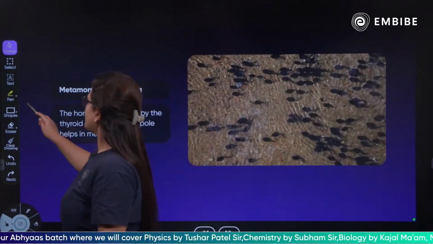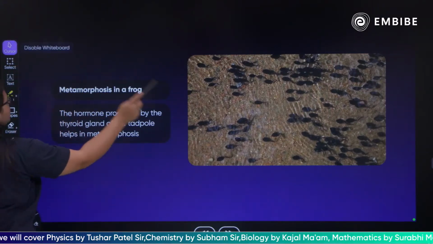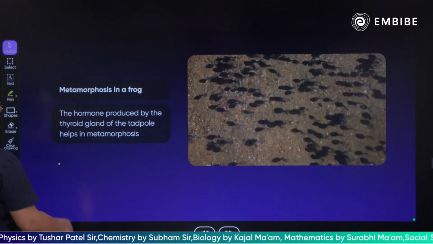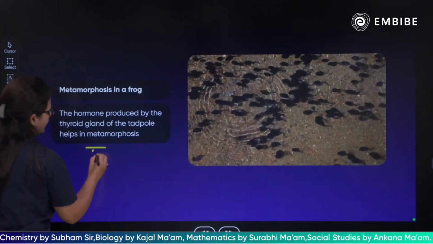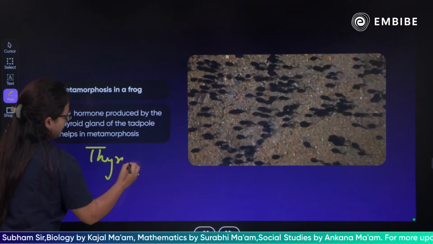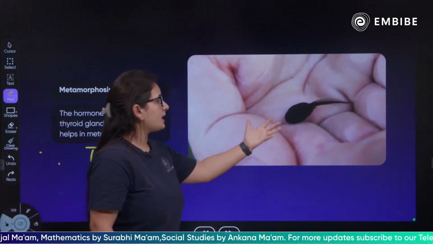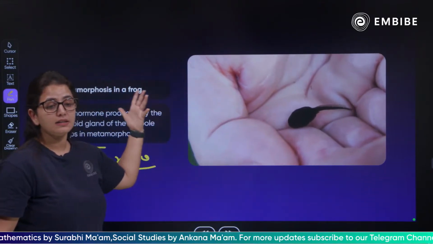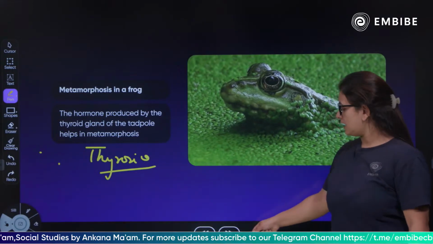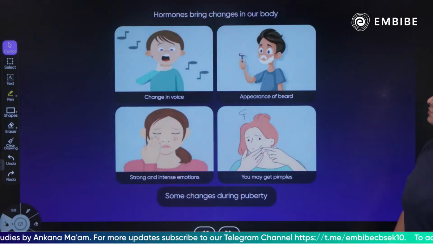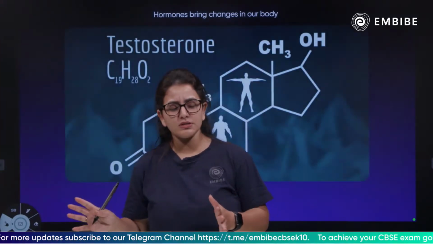Next, children, we have metamorphosis in frog. There is a metamorphosis in frog, the change of tadpoles into a frog, and that takes place through a hormone. Which hormone? Thyroxine. Yes, the thyroxine hormone is the hormone through which the tadpole changes into a frog, the metamorphosis takes place. Children, metamorphosis happens because of hormones.